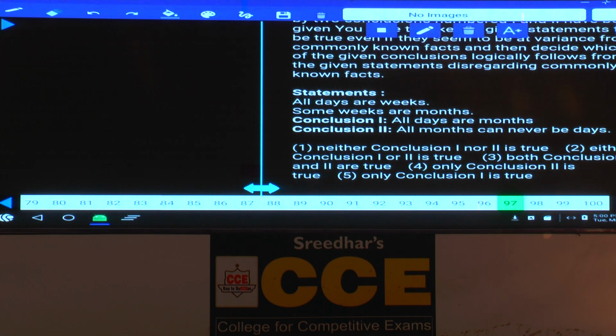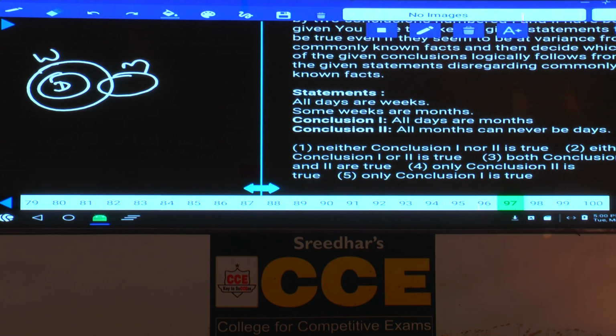Then 97. Now in this 97, all days are week. Next one, some weeks are months. All days are months, false. All months can never be days. Can never be stands for negative possibility. All months or days is not possible. Yes, tell me whether it is possible or not. All months or days.